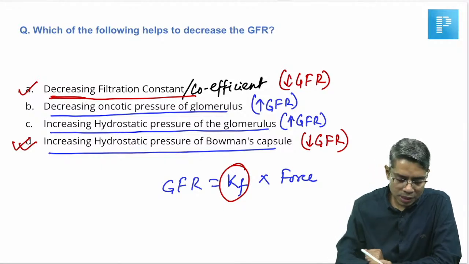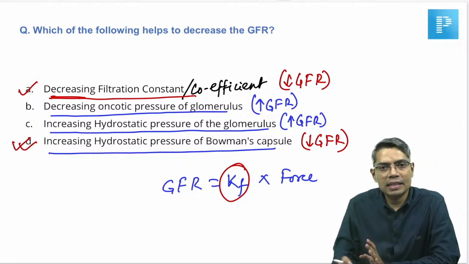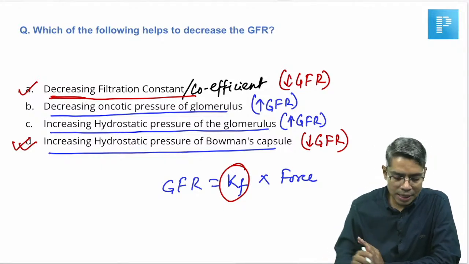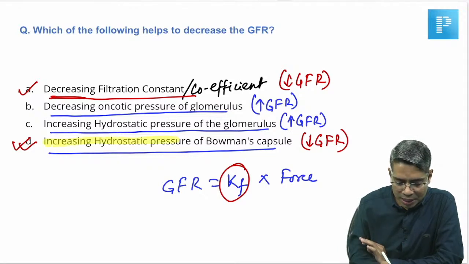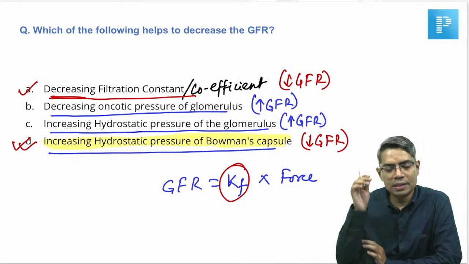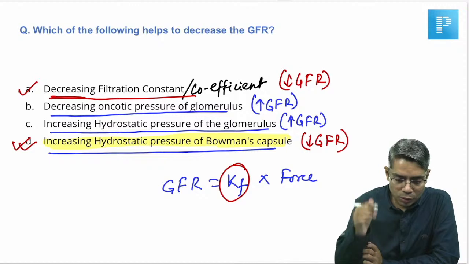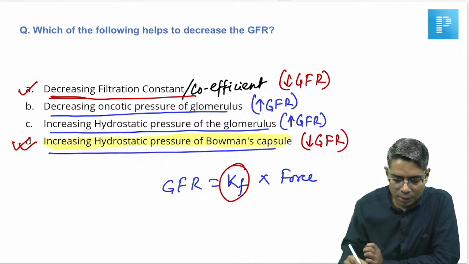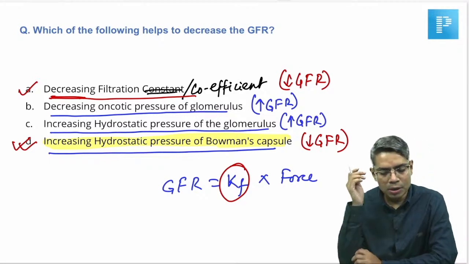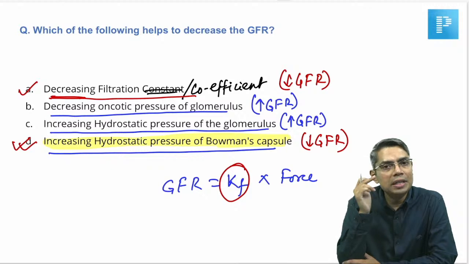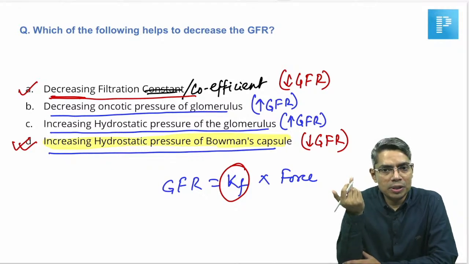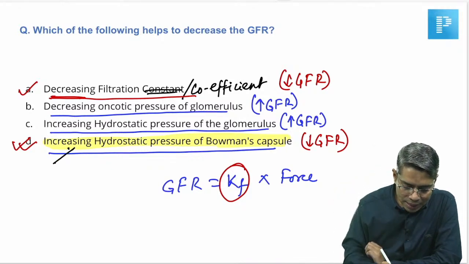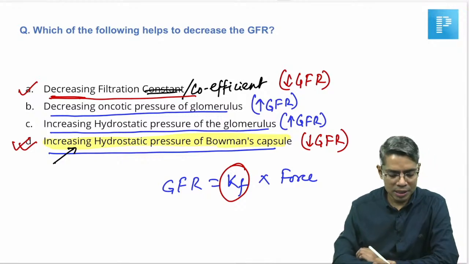But even if suppose the A and D exactly the same option was given in the choices, then also the better answer will be increasing hydrostatic pressure of the Bowman's capsule, right. So, okay, yes, coefficient will be the actual wording, right. So, coefficient, not the constant, it is a coefficient. Okay. So, decreasing coefficient was there or increasing coefficient was there, and here also look at increasing hydrostatic pressure of the Bowman's capsule was there or decreasing hydrostatic.